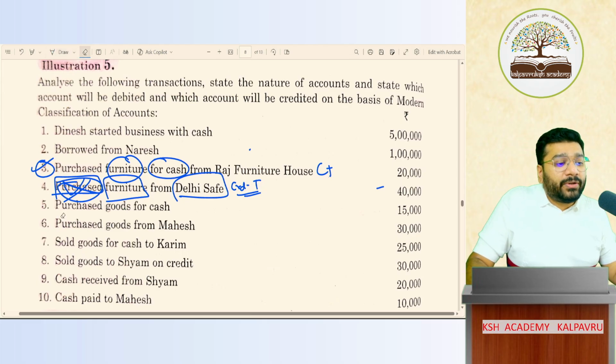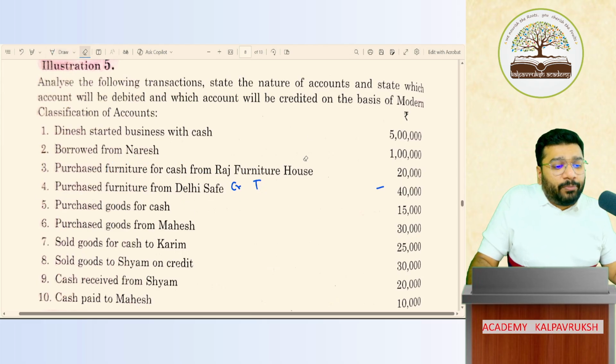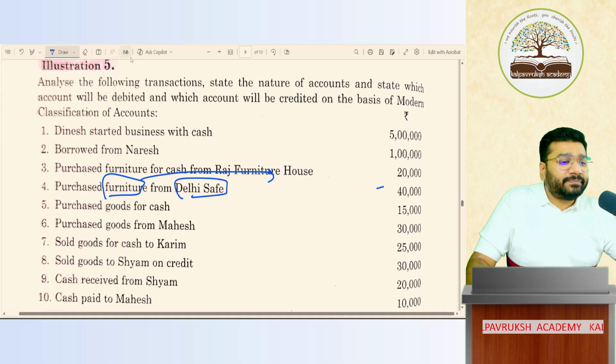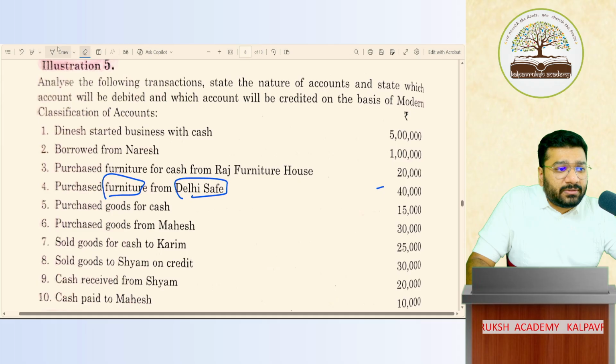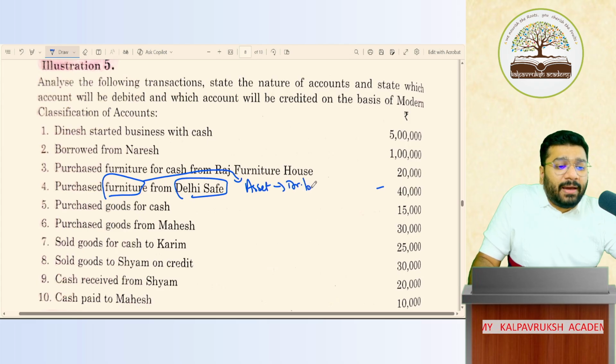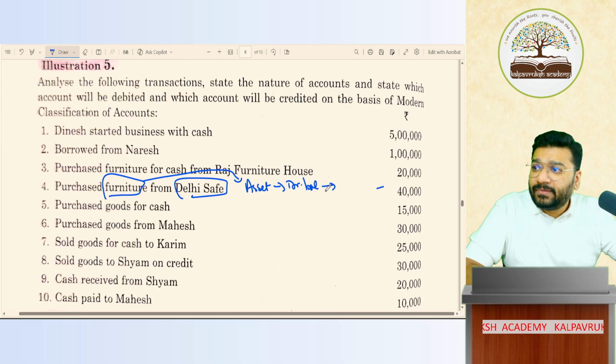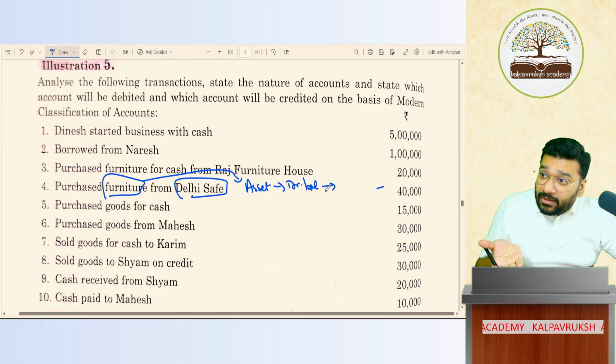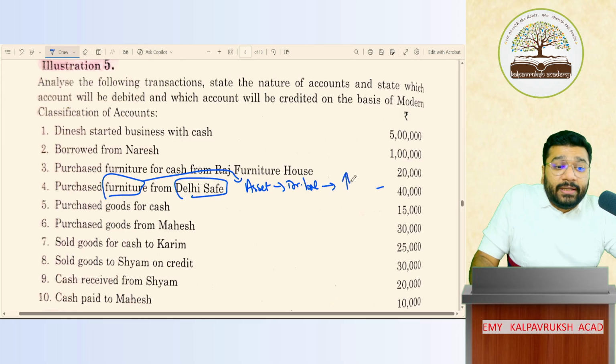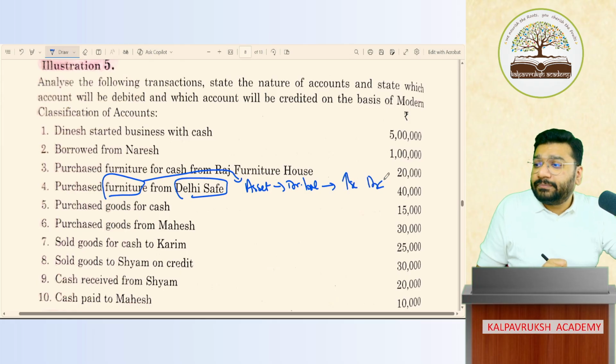So, my question to all of you, how many accounts should I open now? Two accounts. One for furniture, second for Delhi Safe. Furniture, tell me people, what classification? Asset. Asset is what balance? Debit balance. Here, furniture balance, asset balance is increasing or decreasing? If I keep on buying more and more furniture, the asset balance will increase. To increase asset, you have to give a debit.